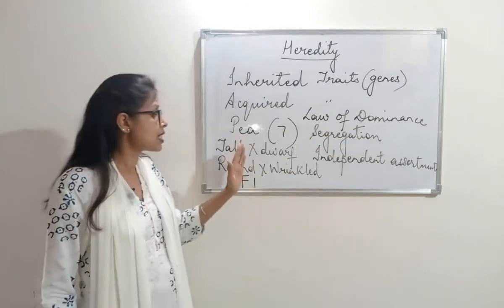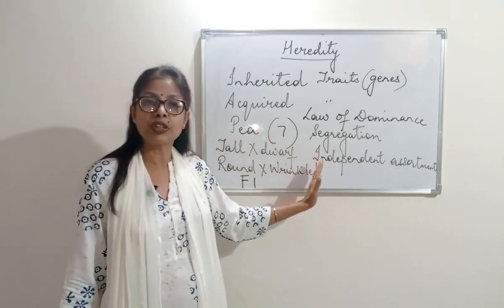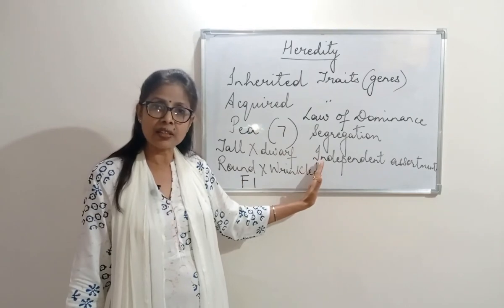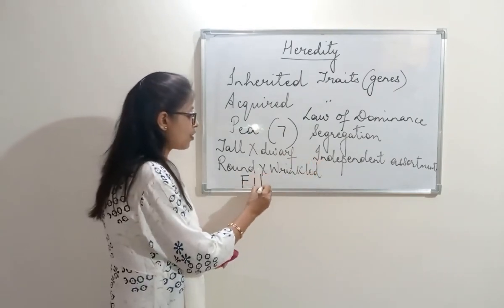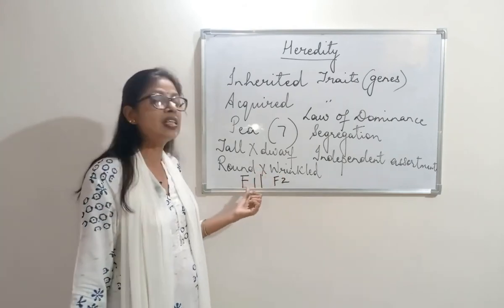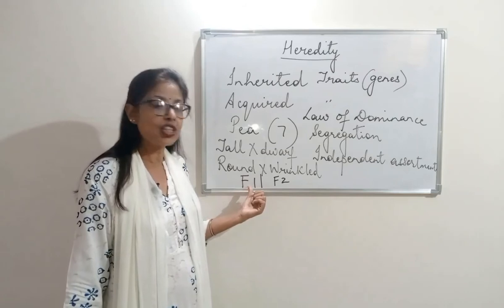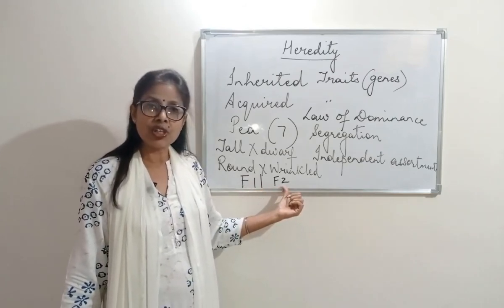That means some offsprings showed the dominant character and some showed the recessive character. That is how he framed the ratio for F1 and F2 generation. F1 is the first filial generation and F2 is the second filial generation.